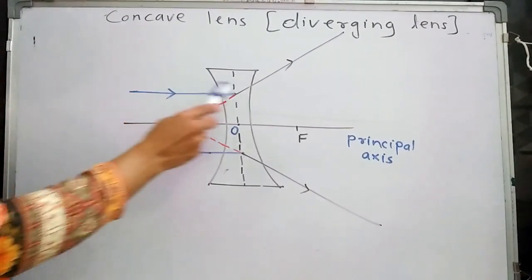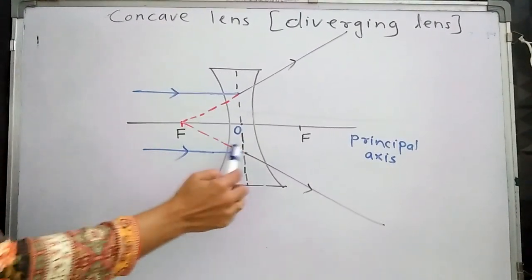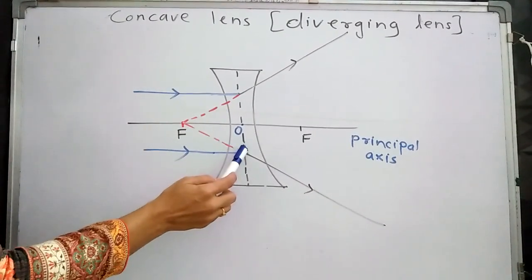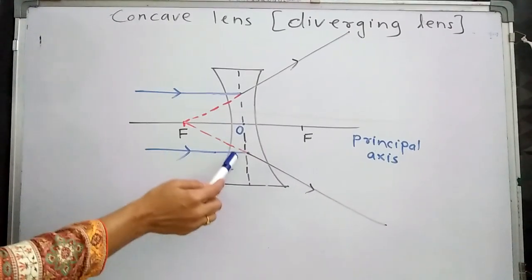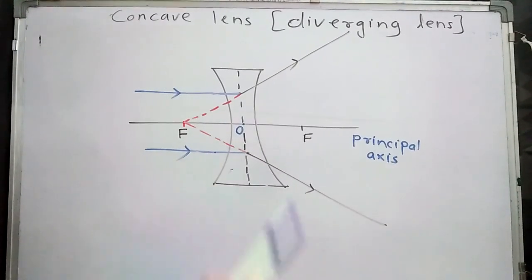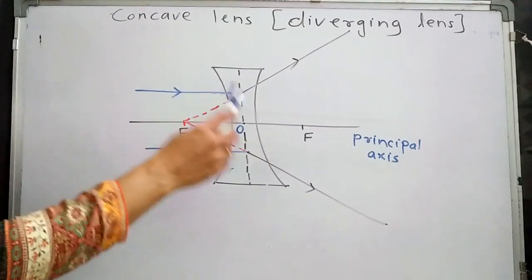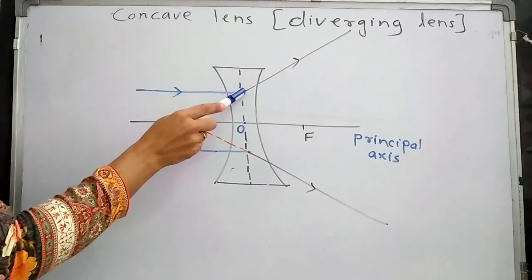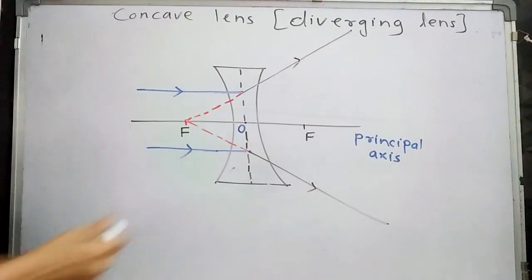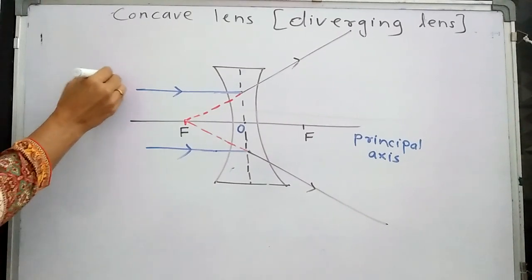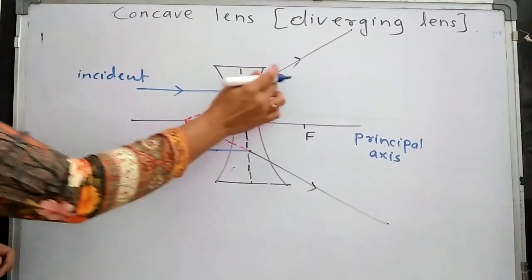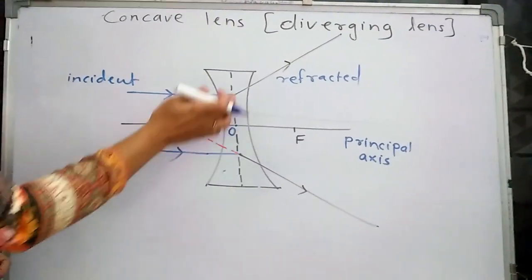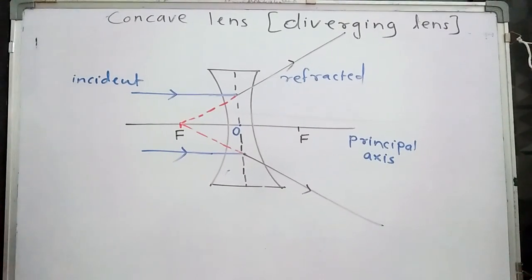Now these are two rays parallel to the principal axis. This is the first ray parallel to the principal axis, and this is the second. They enter the lens, and the lens causes refraction, a change in the direction of the light. The blue color ray is the incident ray, and these rays get refracted like this. This is the refracted ray, and the two refracted rays are going away from each other.